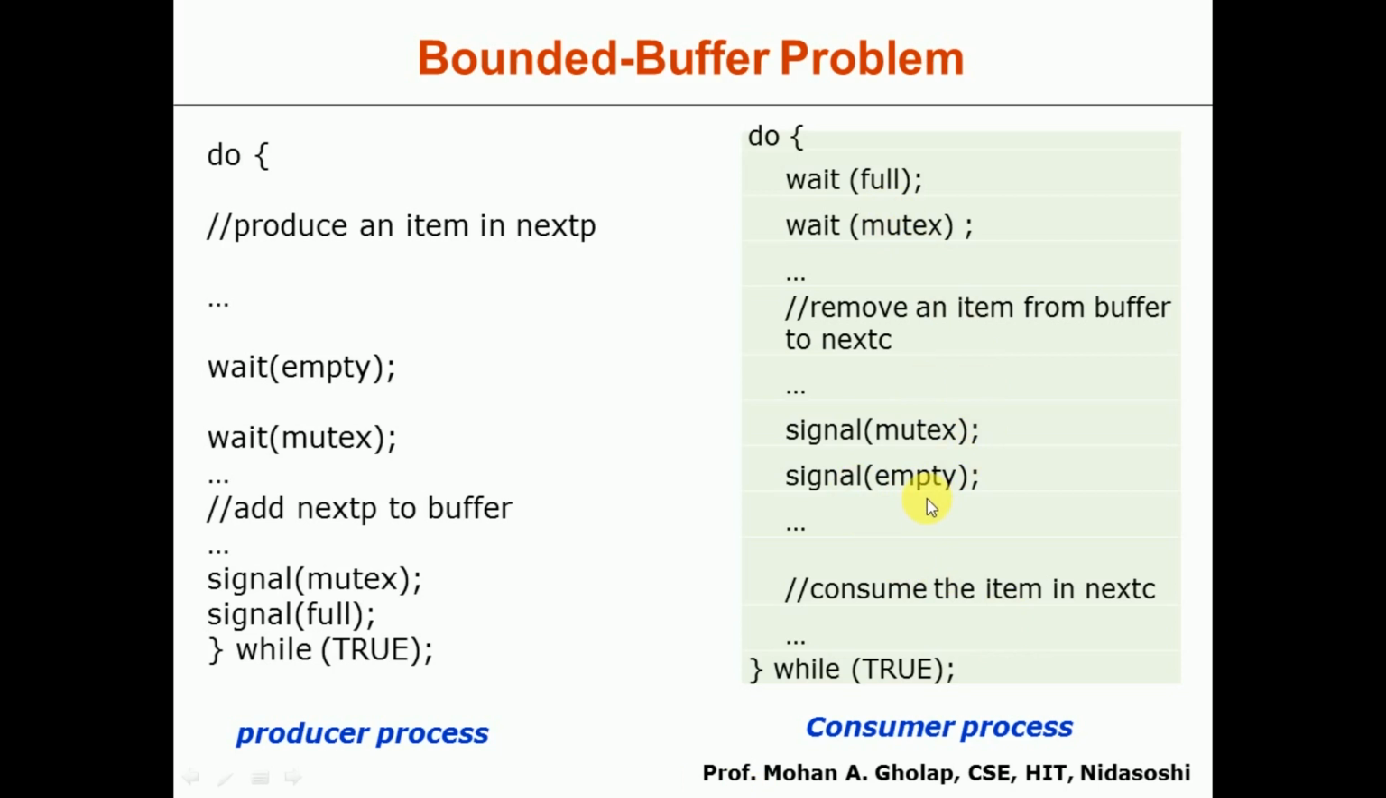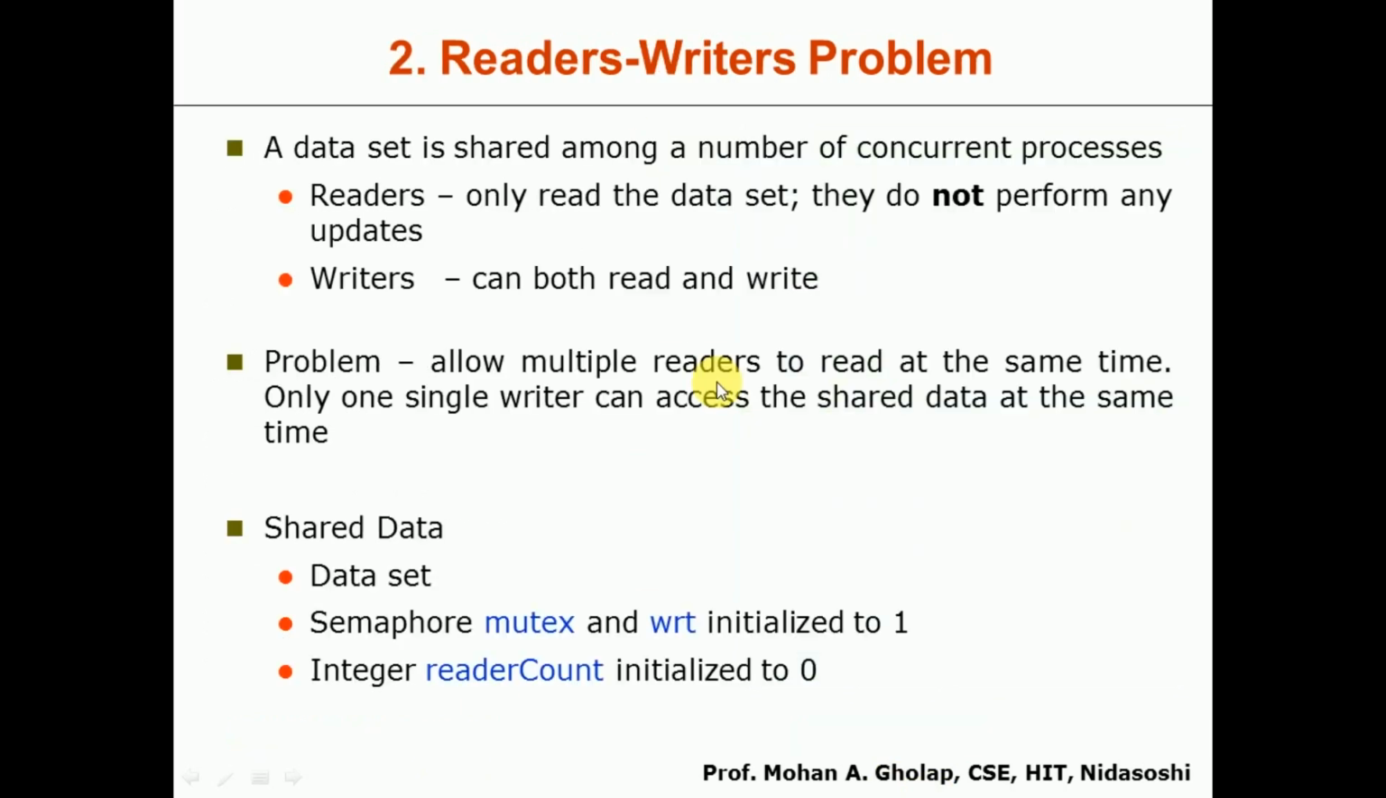Okay, so in this way the consumer process can be implemented. After this, it has some more remaining lines, that is, consume the item in the next, and so on. Okay, so this is about the bounded buffer problem. This is the first classical problem. So we'll see the second classical problem, that is the readers writers problem.